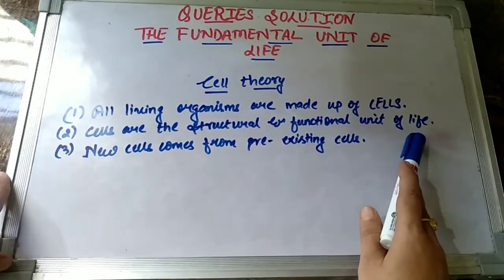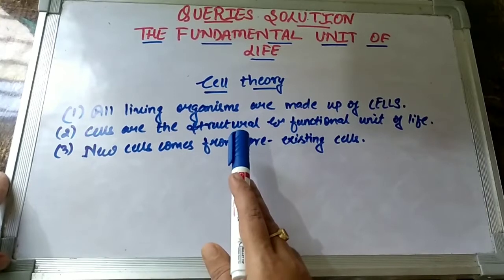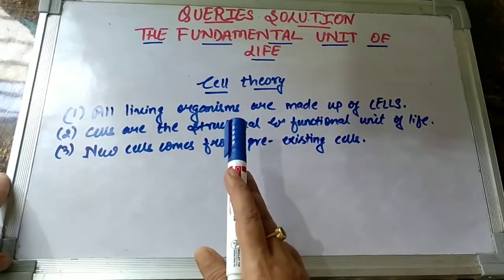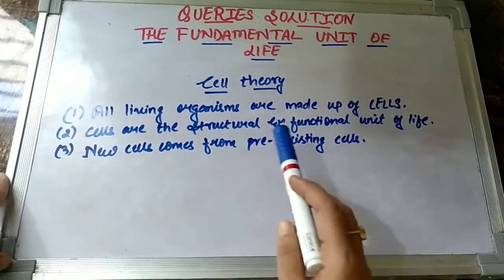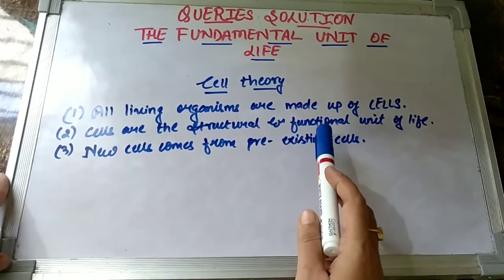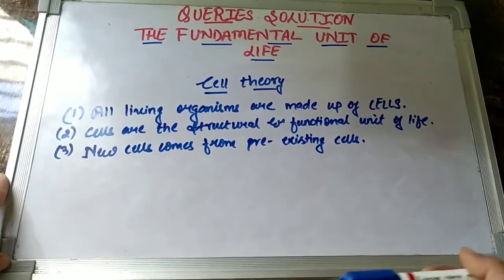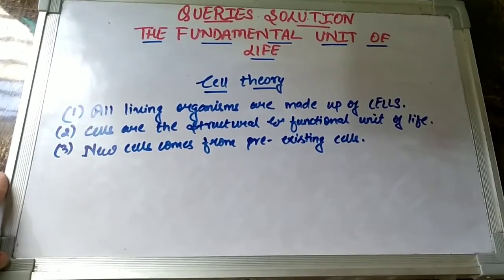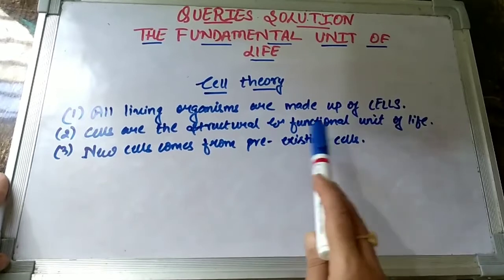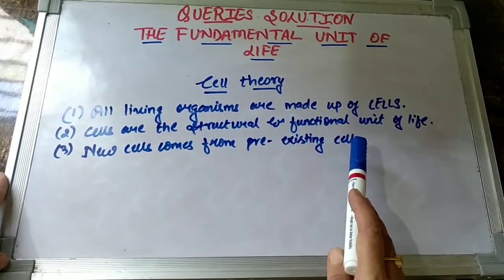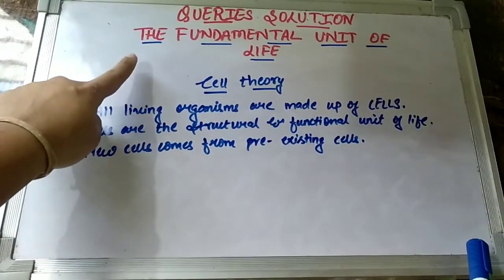The second important postulate, children, says that cells are the structural and the functional unit of body or life. We all know what we mean by structural, because cells form the different structures in our body. We know the body organization, right? The cells form tissues and organ systems, and then we have our body. So they form our structure. At the same time, why are they known as functional, children? Because at the end, cells are the structures that perform different functions in our body. Whether we talk about transportation of oxygen, transportation of nutrients, or even waste disposal, all this work is carried out by the cells in our body, and that's the reason we say the cell is the structural and functional unit, which becomes our fundamental unit of life, right?